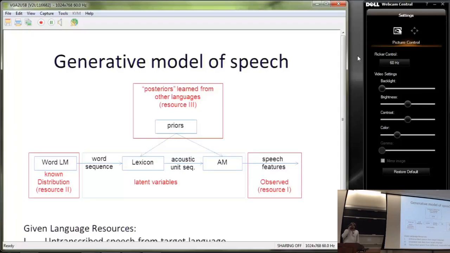The approach that we thought that we would take would be to come up with a generative model which describes how the speech is generated. A generative model is something that people were using for a long time for speech recognition.